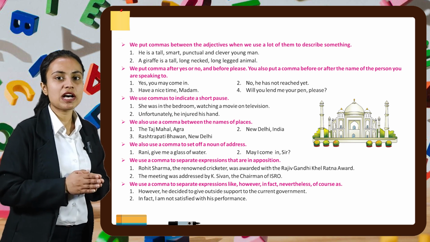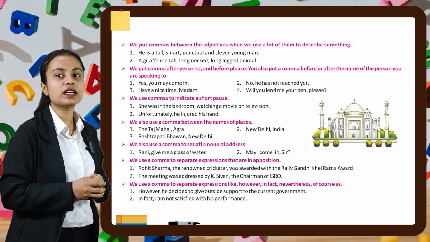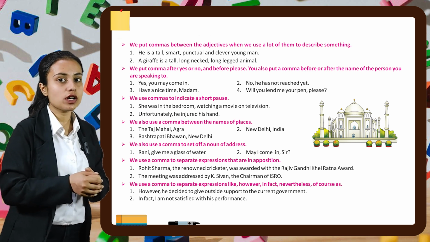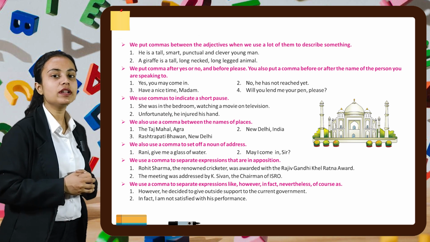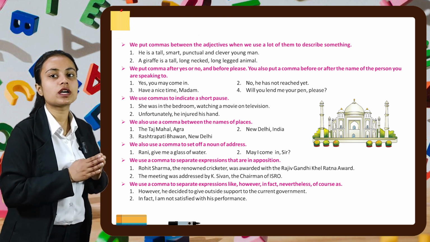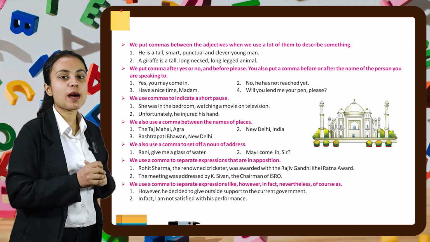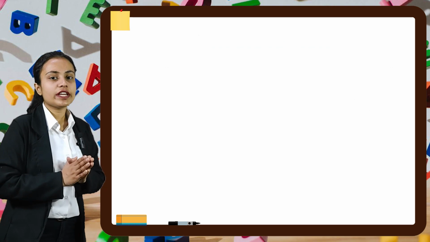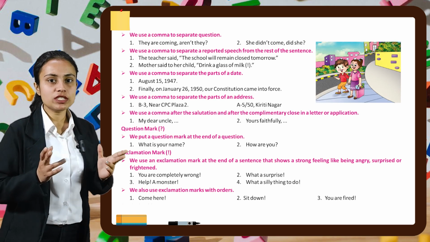We use commas to separate expressions like however, in fact, nevertheless, of course. For example, however, he decided to give outside support to the current government. Second example is, in fact, I am not satisfied with his performance. We use commas to separate question tags.